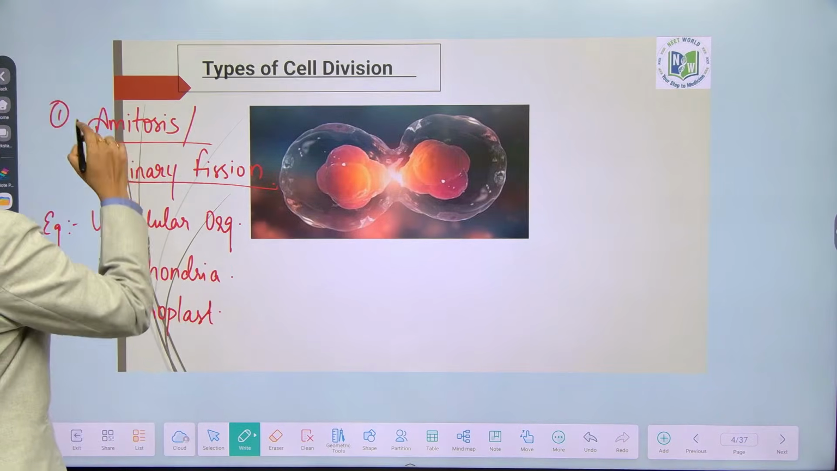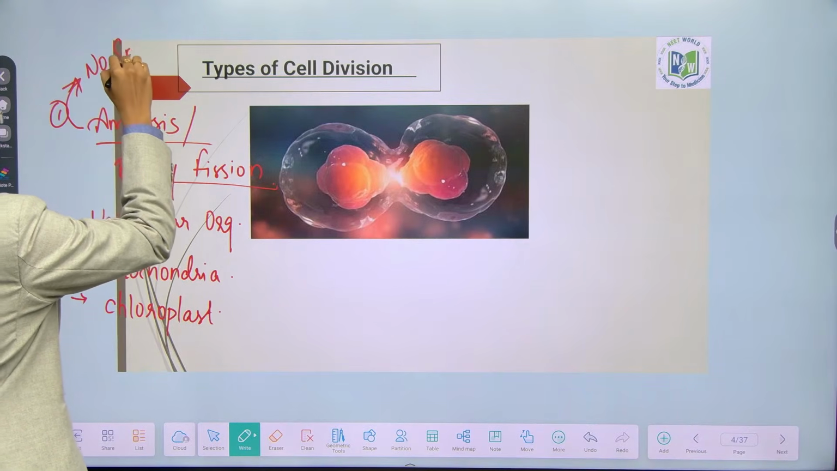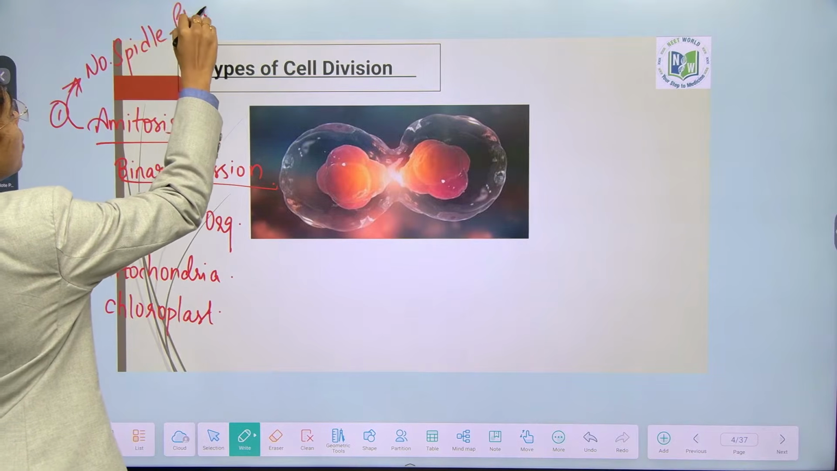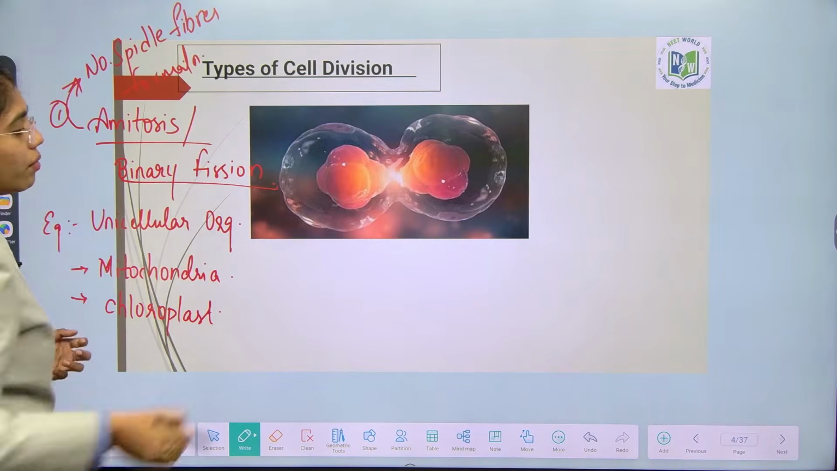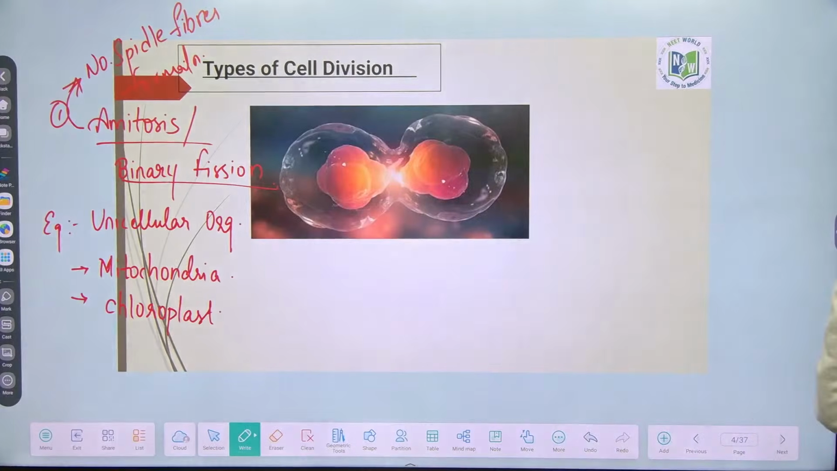Okay. No spindle apparatus or spindle fiber formation. And then we have discussed about mitosis and meiosis. Clear, right?